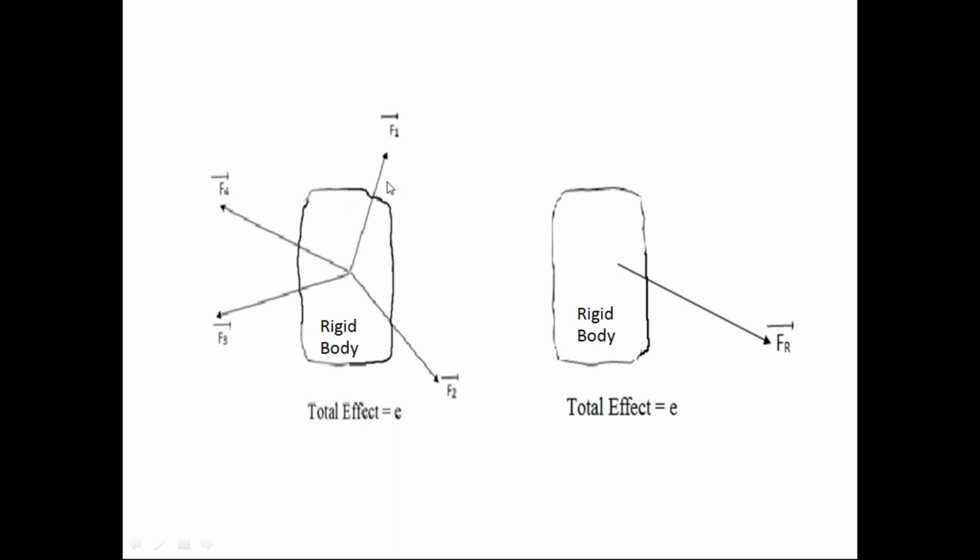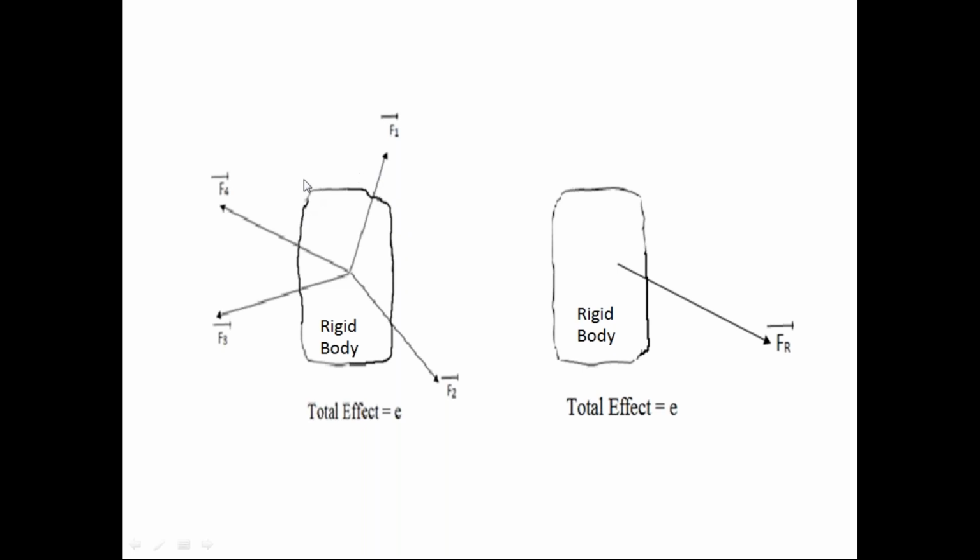Because of this force system, there is a change in the condition of the body, either the rest condition or the uniform motion, because these forces produce the effect in the body.